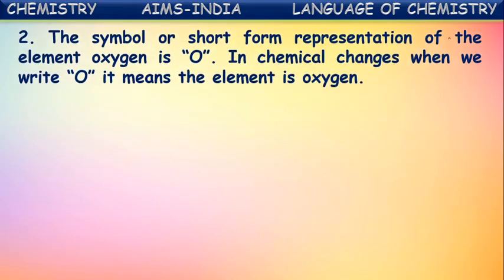The symbol or a short form representation of the element oxygen is O. In chemical changes, when we write O, it means the element is oxygen. Yes, the element oxygen is given the symbol O. Here, in chemical reactions or formulae, when you write O, that represents the element oxygen.